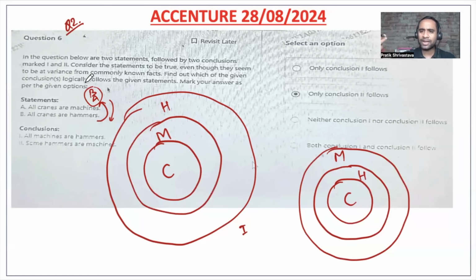So the order is only different, but the meaning is same, right? So there might be these two diagrams, and it is perfectly all right. Always in syllogism, you remember, friends, your diagrams will be valid till your statements are not getting violated, right? So all cranes are machines, all cranes are inside machines, all cranes are hammers in both diagrams. So your statements are not getting violated.